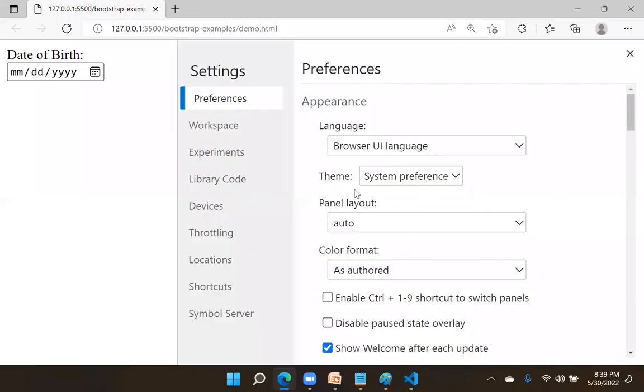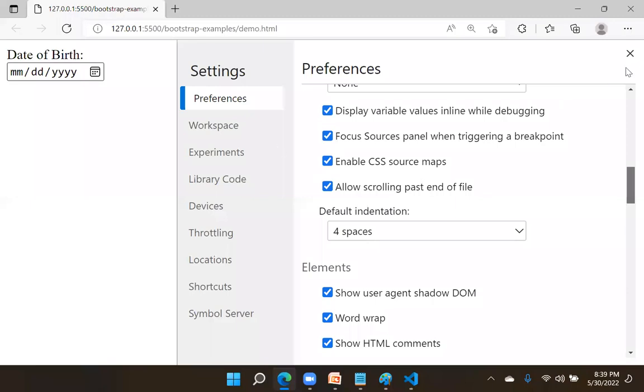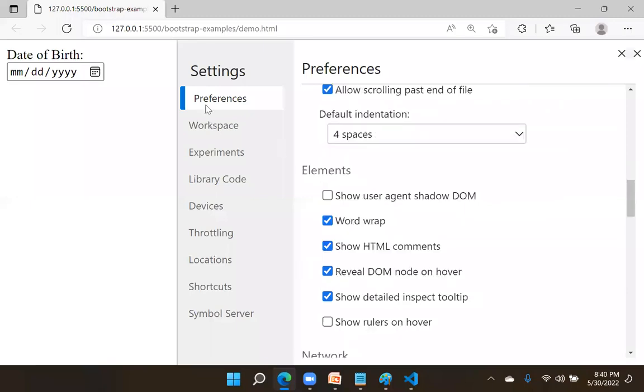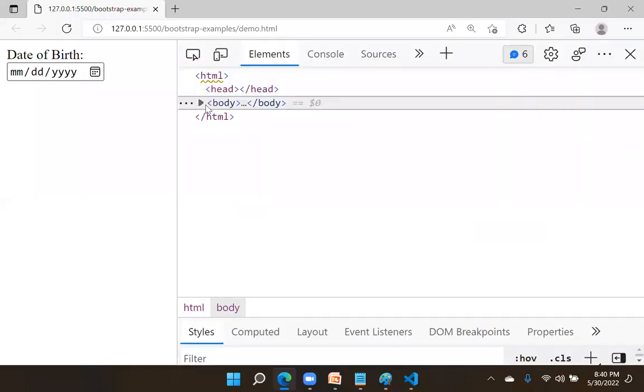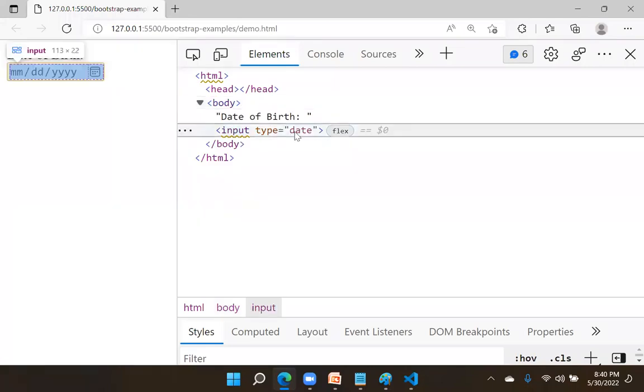Go to elements, body, and you can see input type is date. You know that it is designed with date, but what is the code behind it?